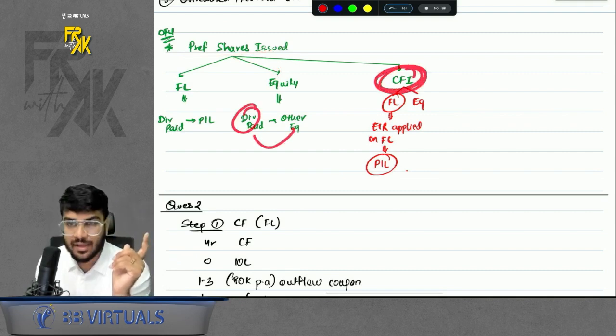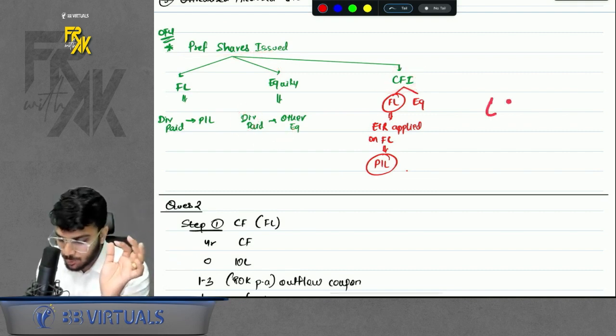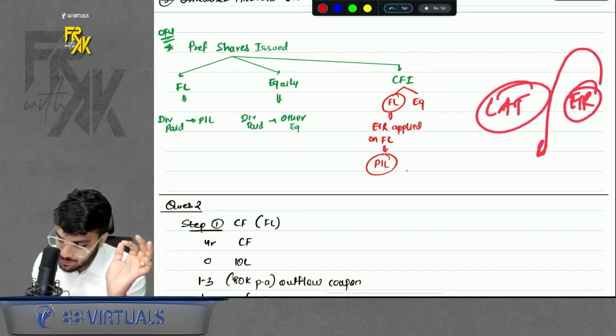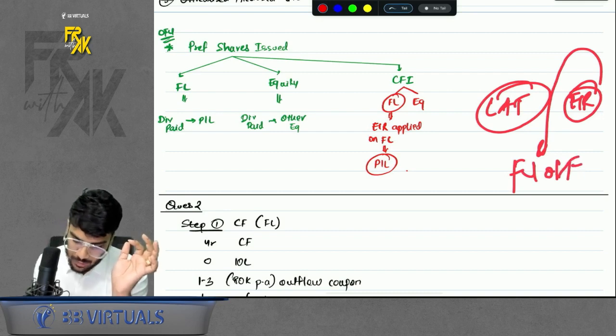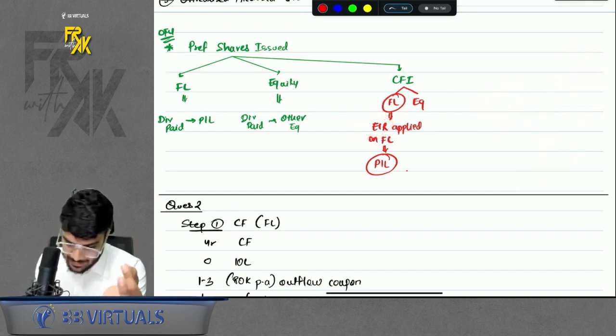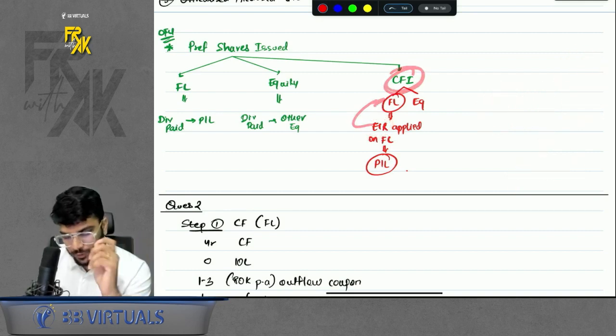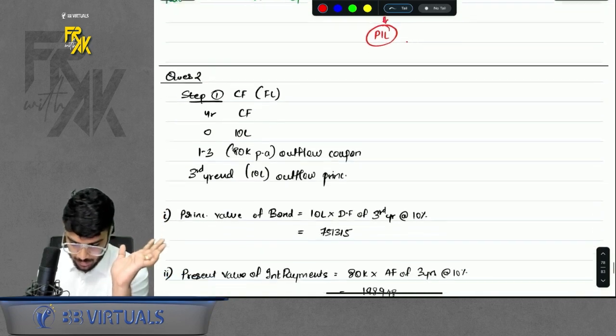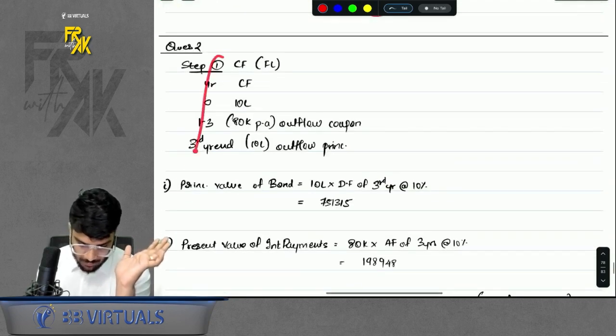So what if it is a CFI? In CFI, when you prepare the LAT, you calculate the effective interest rate on the fair value of the financial liability. That means whatever EIR is applied, it is applied on the financial liability. So in CFI, whatever dividend you pay, it is paid on the liability portion, so it will go in profit and loss. Do remember that part.